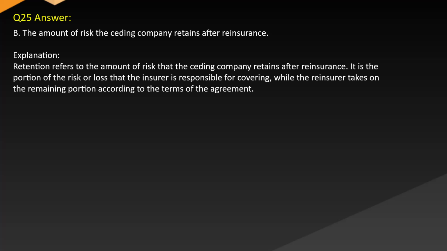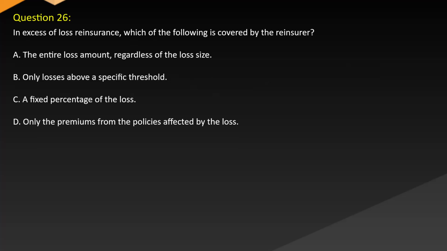Explanation. Retention refers to the amount of risk that the ceding company retains after reinsurance. It is the portion of the risk or loss that the insurer is responsible for covering, while the reinsurer takes on the remaining portion according to the terms of the agreement. Question 26. In excessive loss reinsurance, which of the following is covered by the reinsurer?